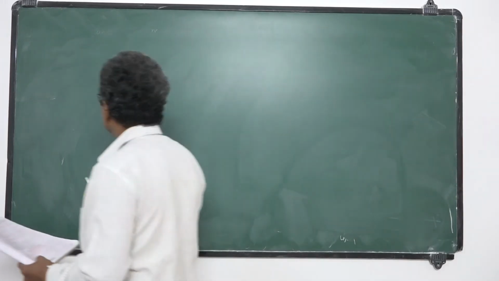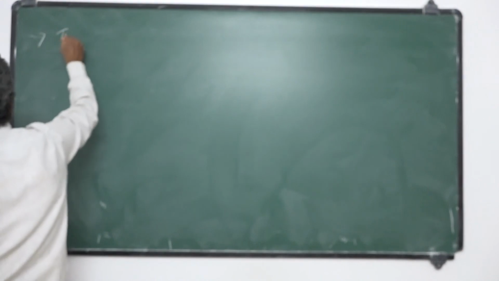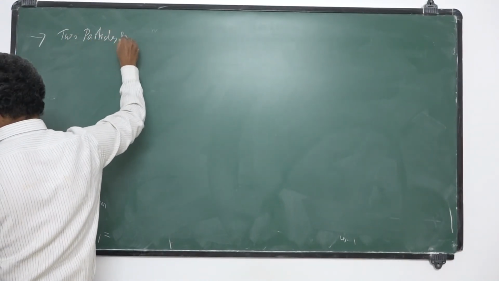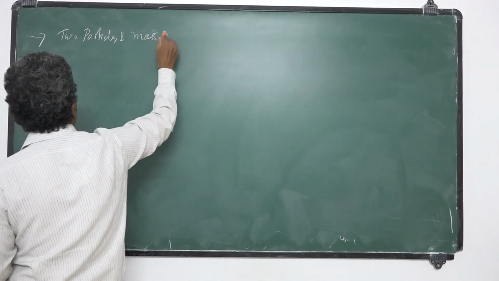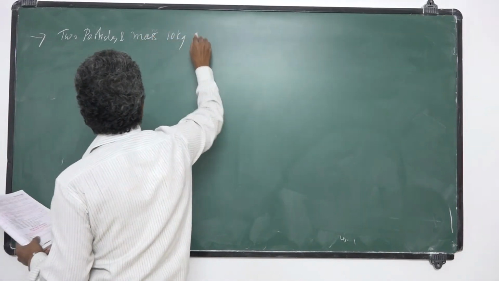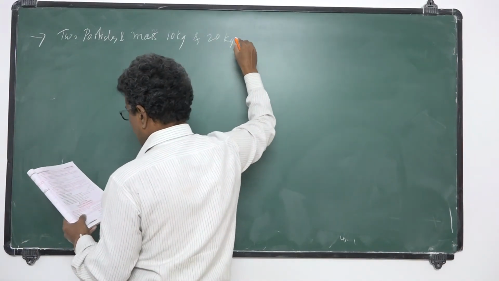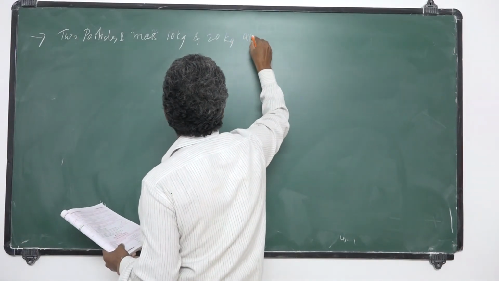Two particles of masses 10 kg and 20 kg are lying on a straight line.